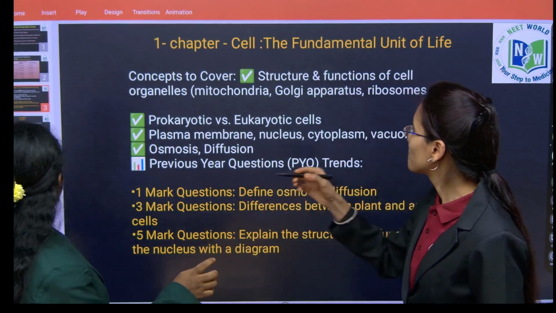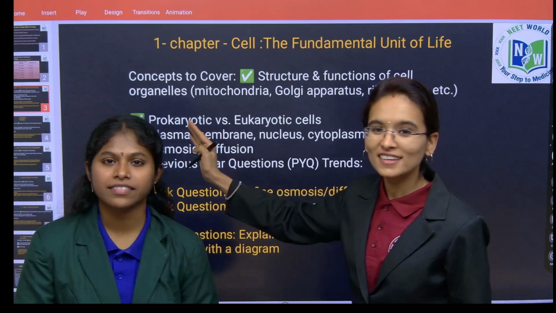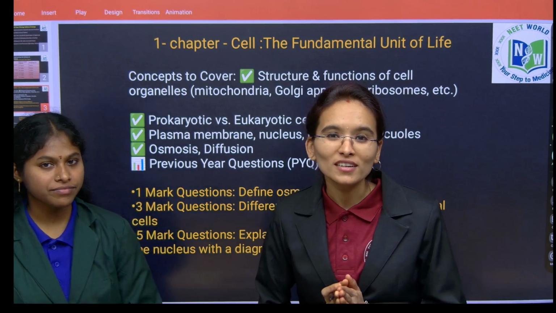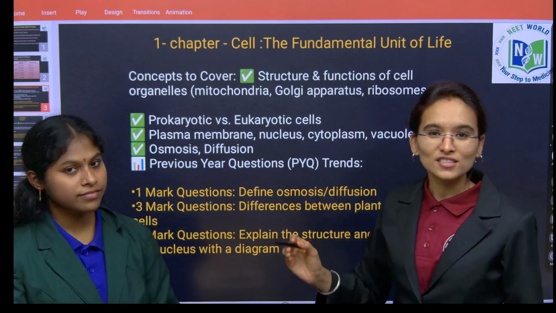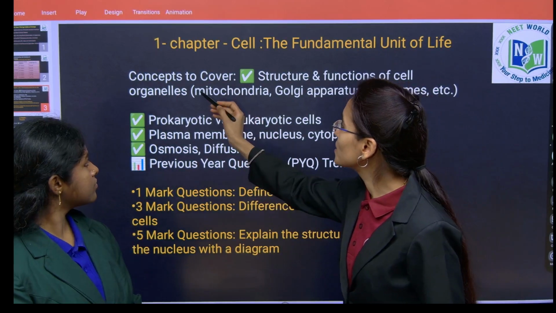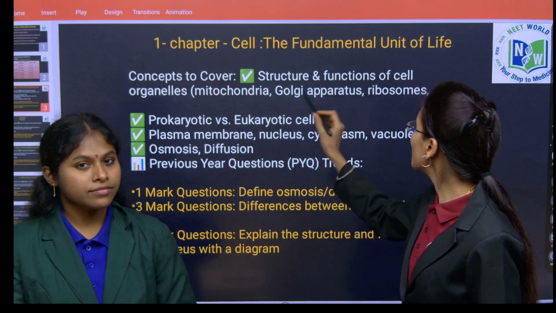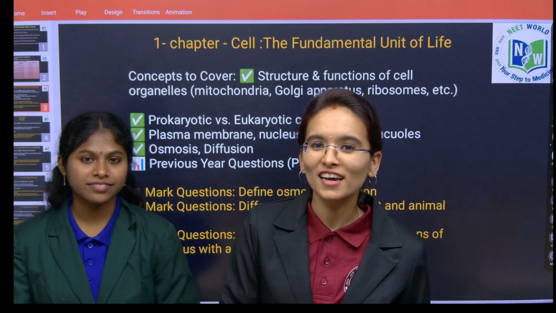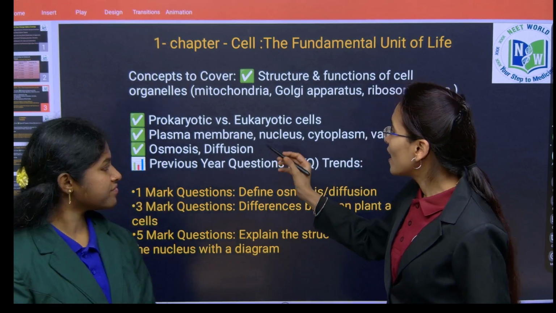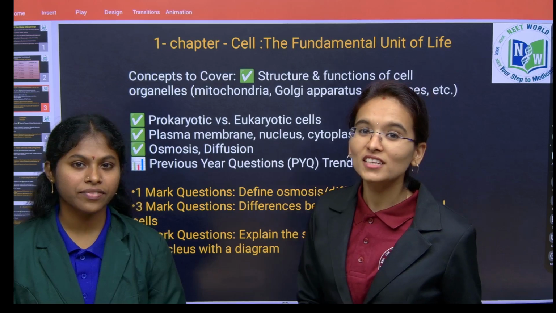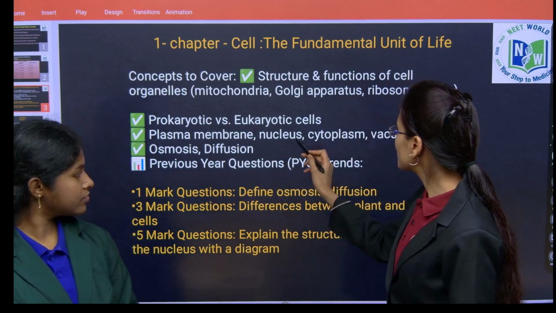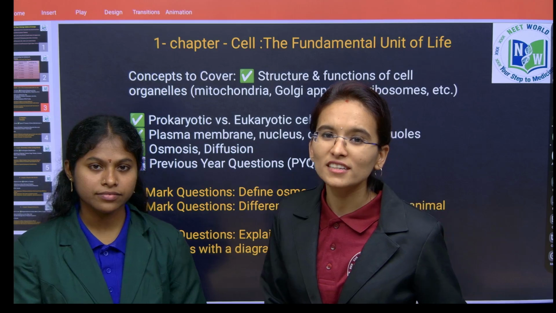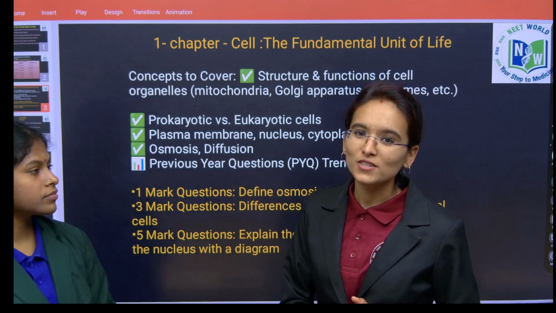Let's see this now. So children, look here, it is chapter 1, cell the fundamental unit of life. Here you need to cover some important concepts like the structure and functions of cell organelles. Along with these, you need to understand the diagrams of mitochondria, Golgi apparatus and ribosomes. You also need to study the differences between prokaryotic cell and eukaryotic cell. And next, you need to understand in brief concepts like plasma membrane, nucleus, cytoplasm and vacuoles. Next, here is one more important and interesting concept, that is osmosis and diffusion.